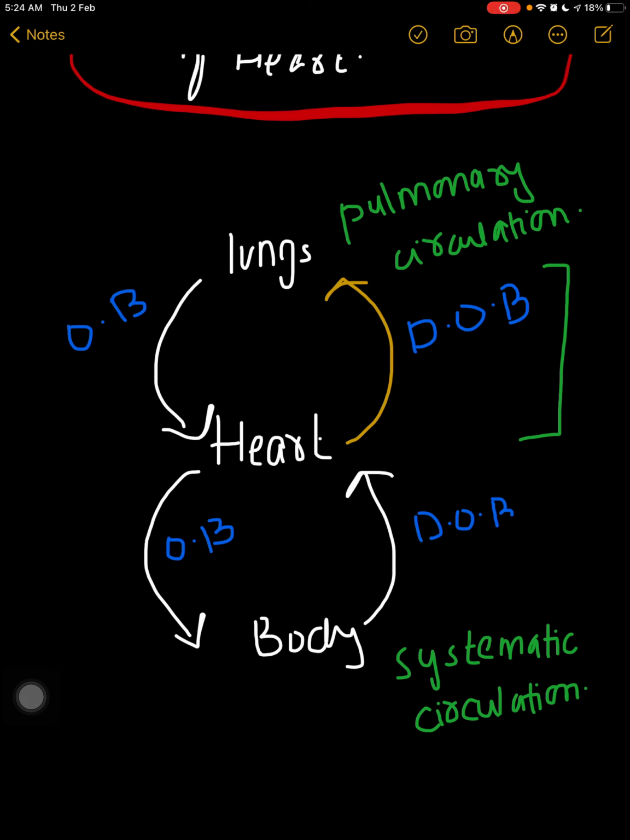As we know, the heart pumps deoxygenated blood to the lungs, and the lungs purify the blood and oxygenate it, and it goes from the lungs to the heart. This type of circulation is known as pulmonary circulation. We also know that oxygenated blood is provided to the body by the heart, and the body provides deoxygenated blood to the heart. This type of circulation is known as systemic circulation.